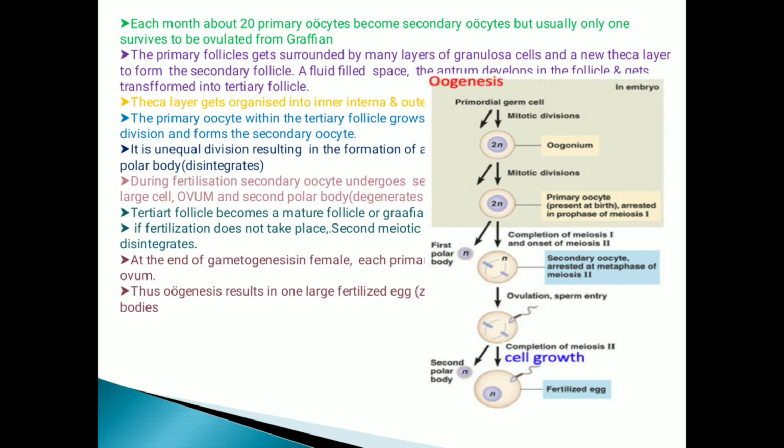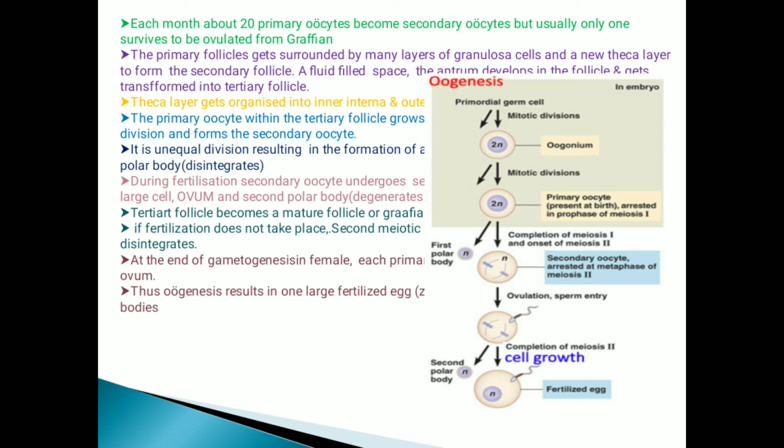This first polar body may disintegrate. During fertilization, the secondary oocyte undergoes the second meiotic division and produces a large ovum and the second polar body. This may also degenerate. The tertiary follicle becomes a mature follicle or Graafian follicle.